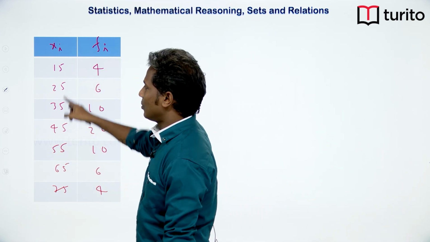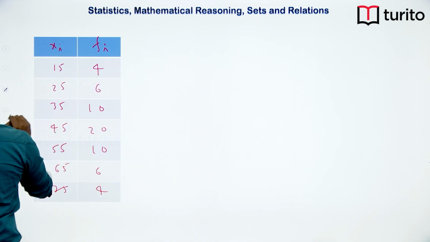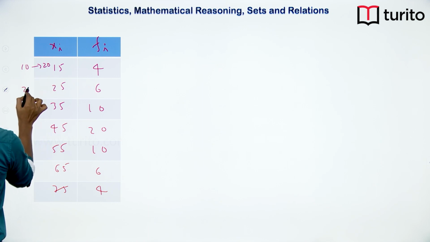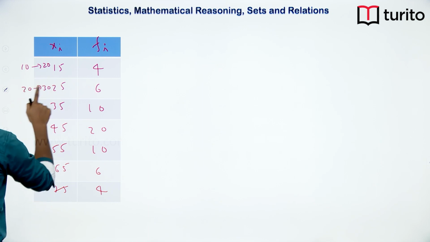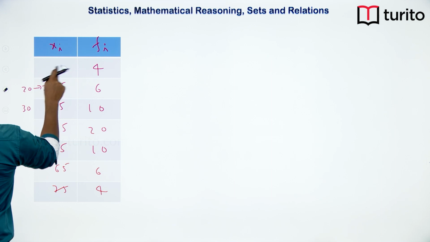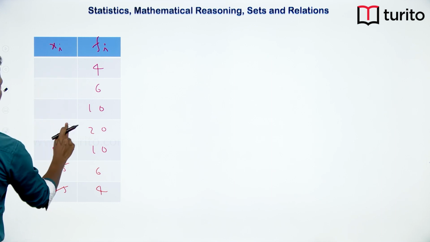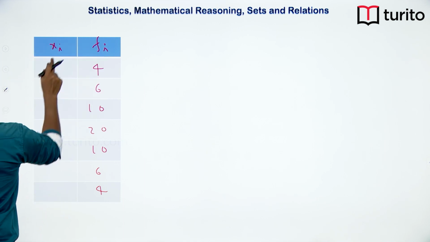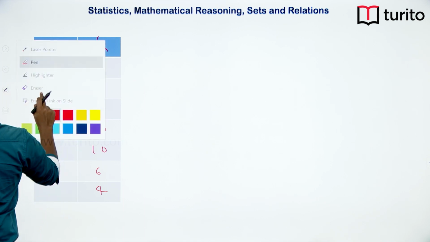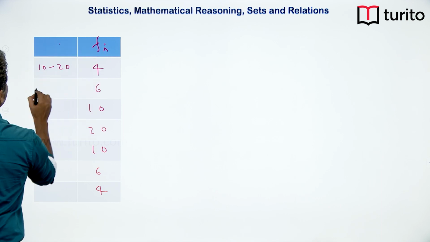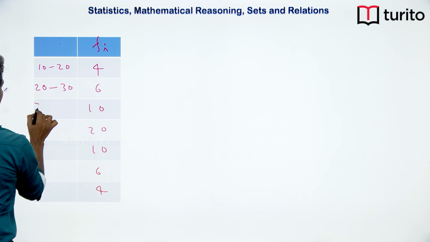Also remember that this is actually an interval. This is from 10 to 20, this is 20 to 30, this is 30 to 40, and so on. Now this has actually confused you more, so I will take a separate column for xi: 10 to 20, 20 to 30, 30 to 40.